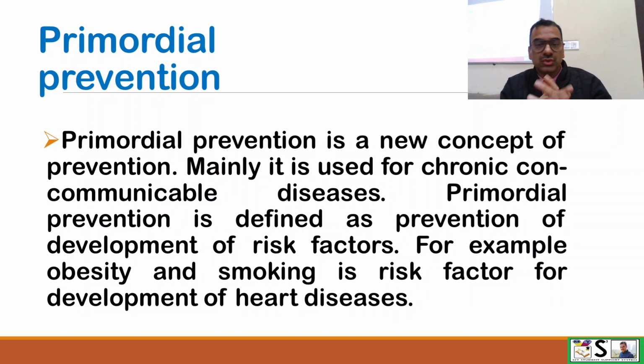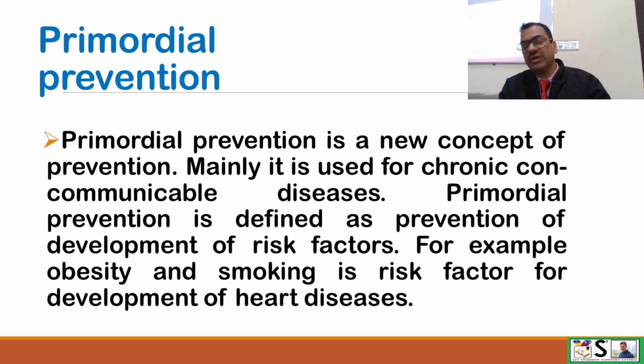So what example can we discuss here? It is obesity and smoking. These two are risk factors of what? Development of heart disease. So here we want to make sure that these obesity and smoking habits do not occur.